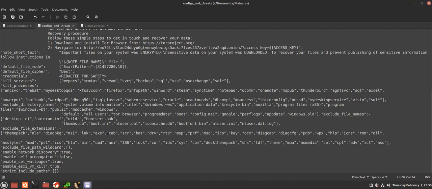Exclude file extension, it's excluding these file extensions though. It's not deleting or killing anything with .exe or .ico or .ocx, which is kind of interesting in this case.